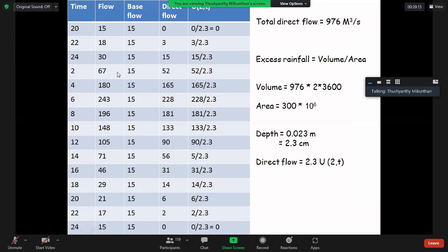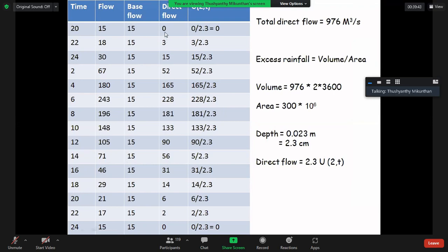So what is the first assumption? Base flow is not changing.